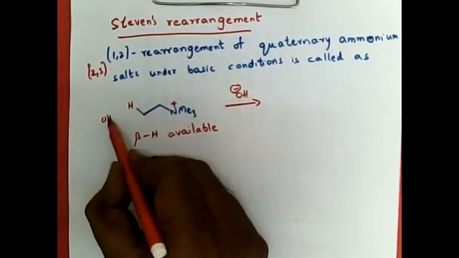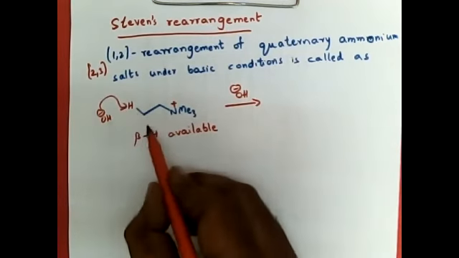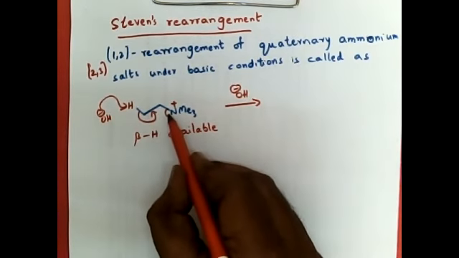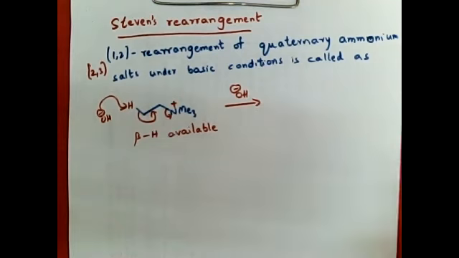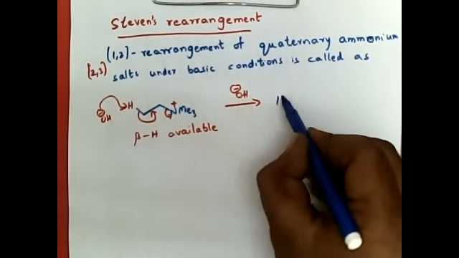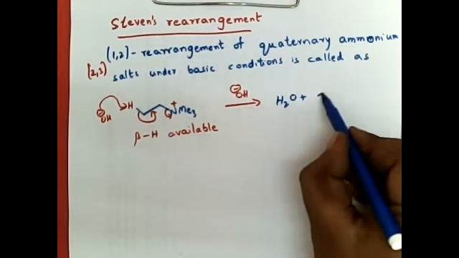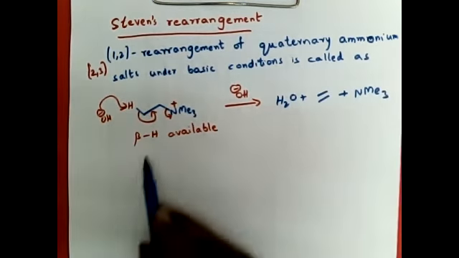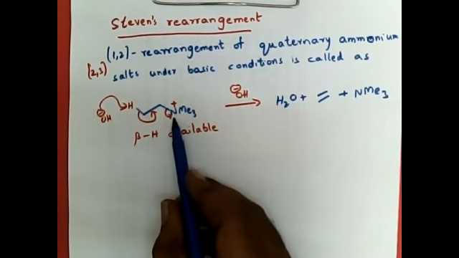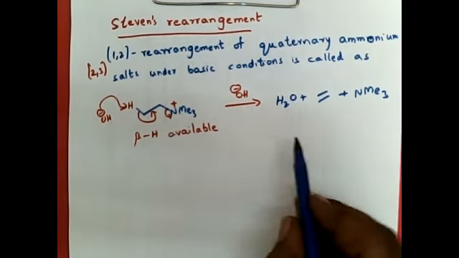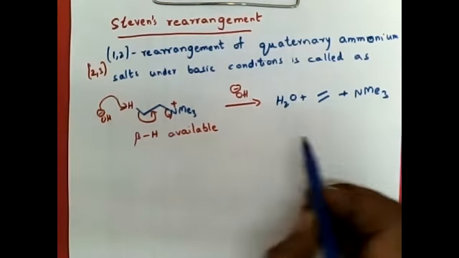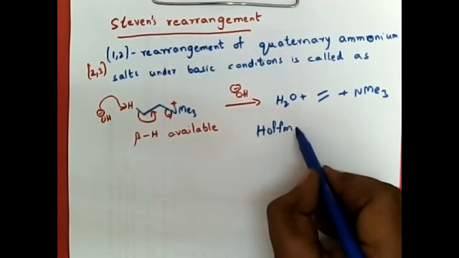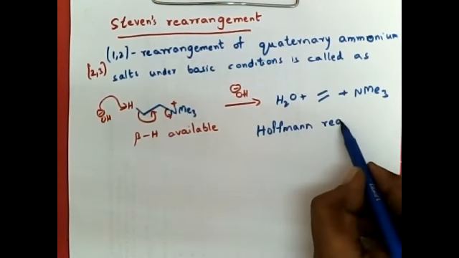Base will pick up this proton, then the bonding electron pair will be polarized like this, so that the quaternary ammonium group will leave, and we are generating an alkene. So when beta hydrogen is available, quaternary ammonium salts will undergo decomposition to generate the alkene, which is called the Hofmann reaction.